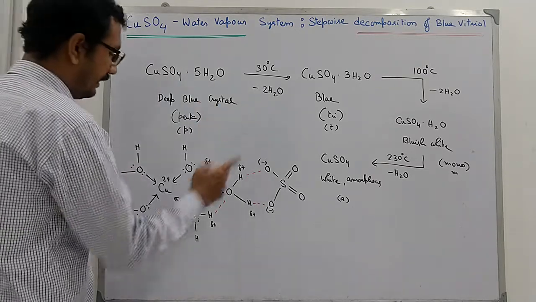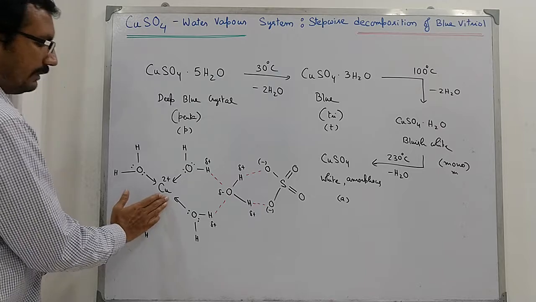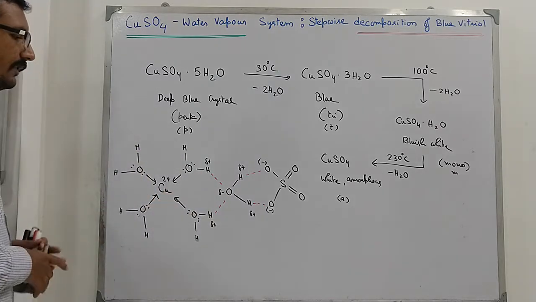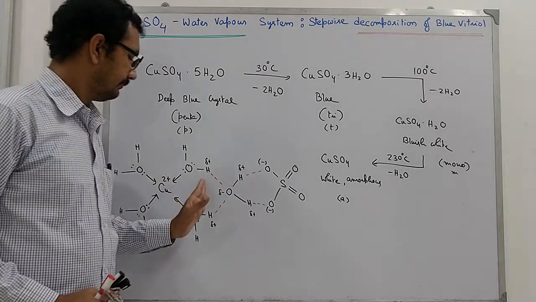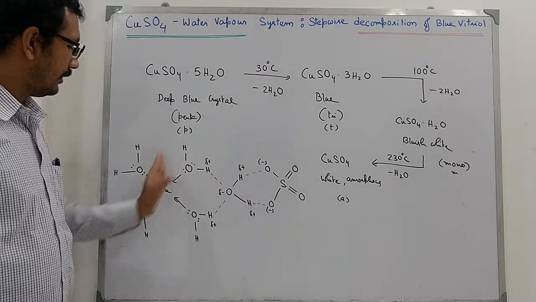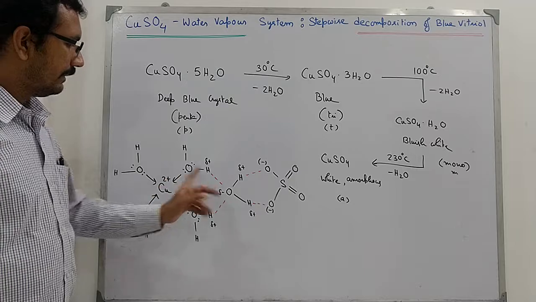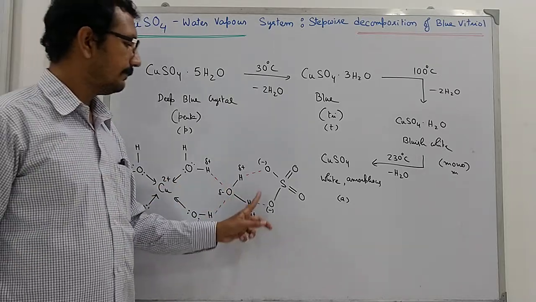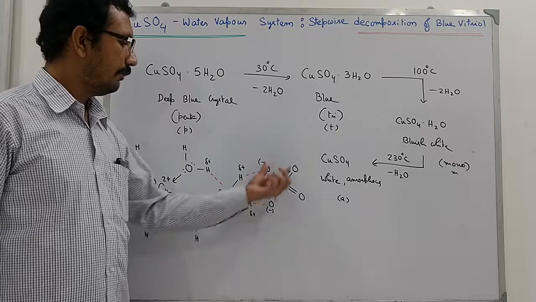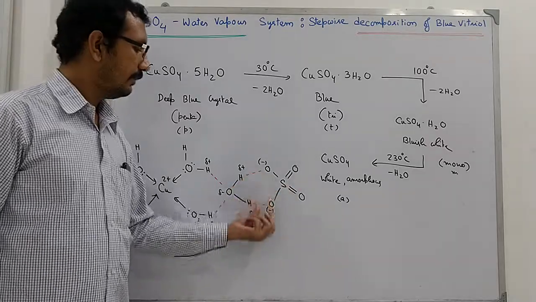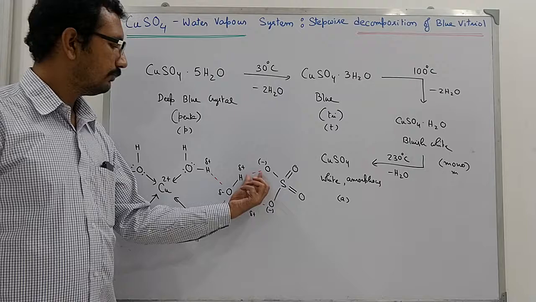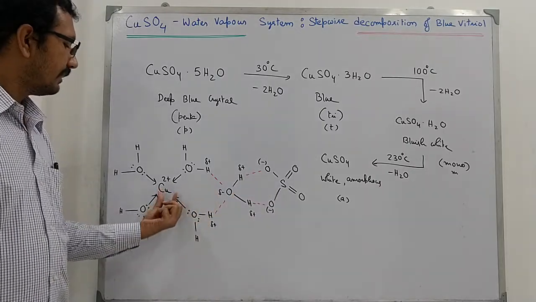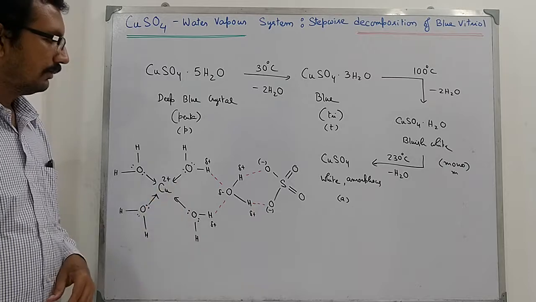So at 100 degrees centigrade, the trihydrate crystal converts to the monohydrate one, and after the release of 4 water molecules from the system, this water molecule is still in a hydrogen bonded condition with this sulfate ion, and it is obviously a strong hydrogen bond, 2 hydrogen bonds, and this lone pair will have a connection with this copper 2 plus ion.